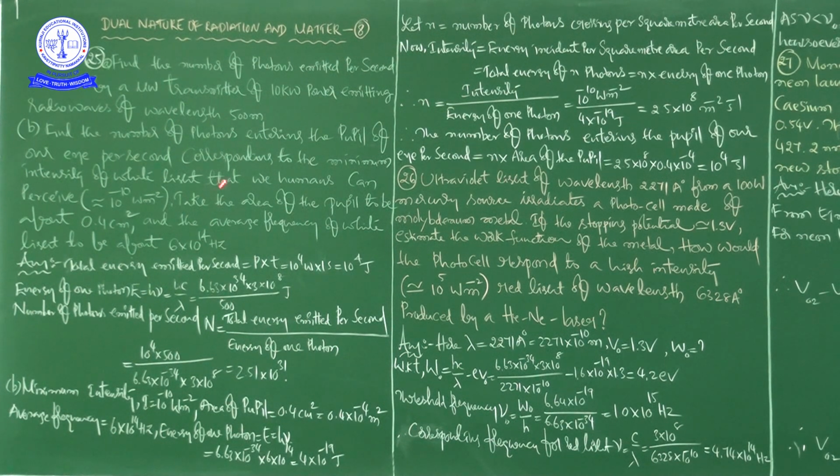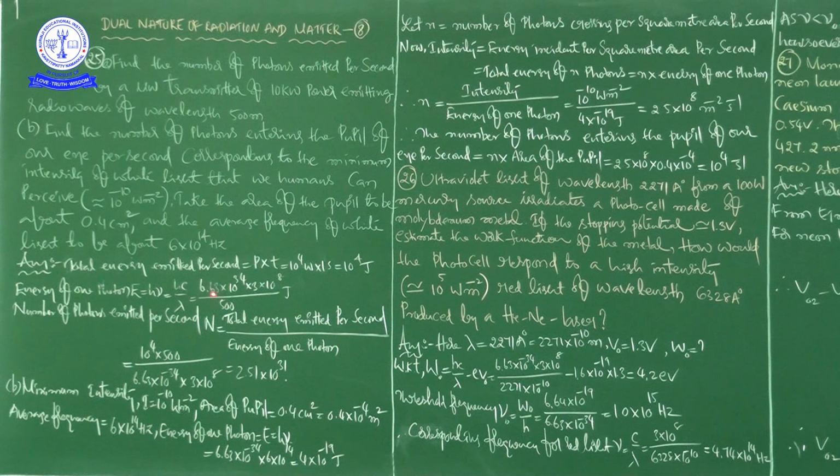Already power they have given as 10 kilowatts. I think you understood. 10 kilowatt means 10 into 10 power 3, so 10 into 10 power 3 means 10 power 4 watt. So that is what we have written here, 10 to the power of 4 watt into time, which is 1 second. Finally, total energy emitted per second is equal to 10 to the power of 4 joules. Now we are going to calculate the energy of one photon. Energy of one photon, you know this formula, E is equal to h nu, that is equal to hc by lambda.